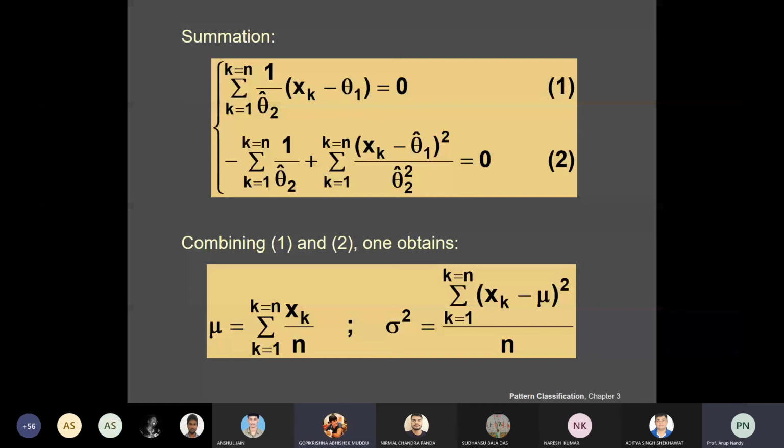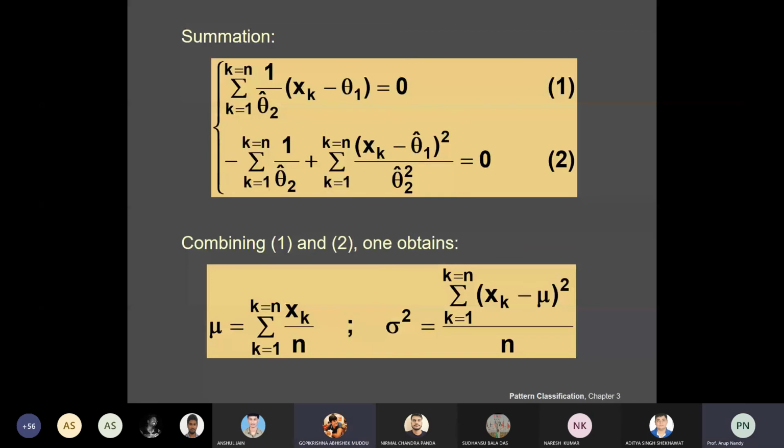What is the formula for covariance? X minus mu, X minus mu, good. It should be 1 by n summation of k equal to 1 to n of (xk minus mu hat) into (xk minus mu hat) transpose. Yes, sir. Okay.